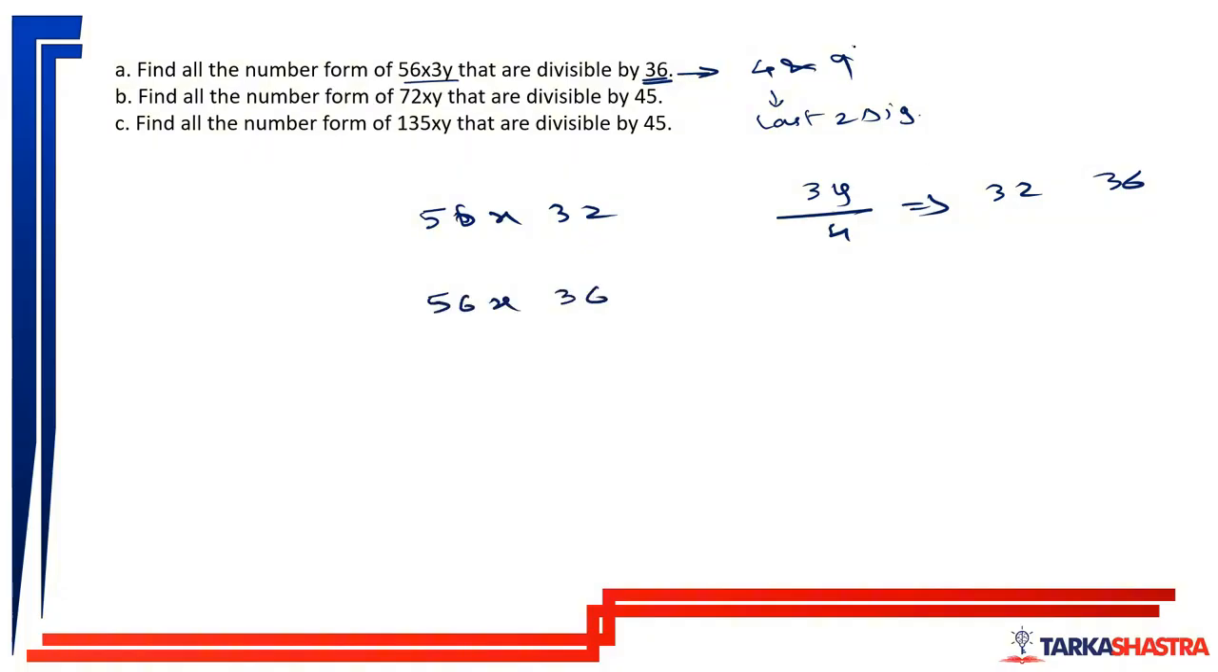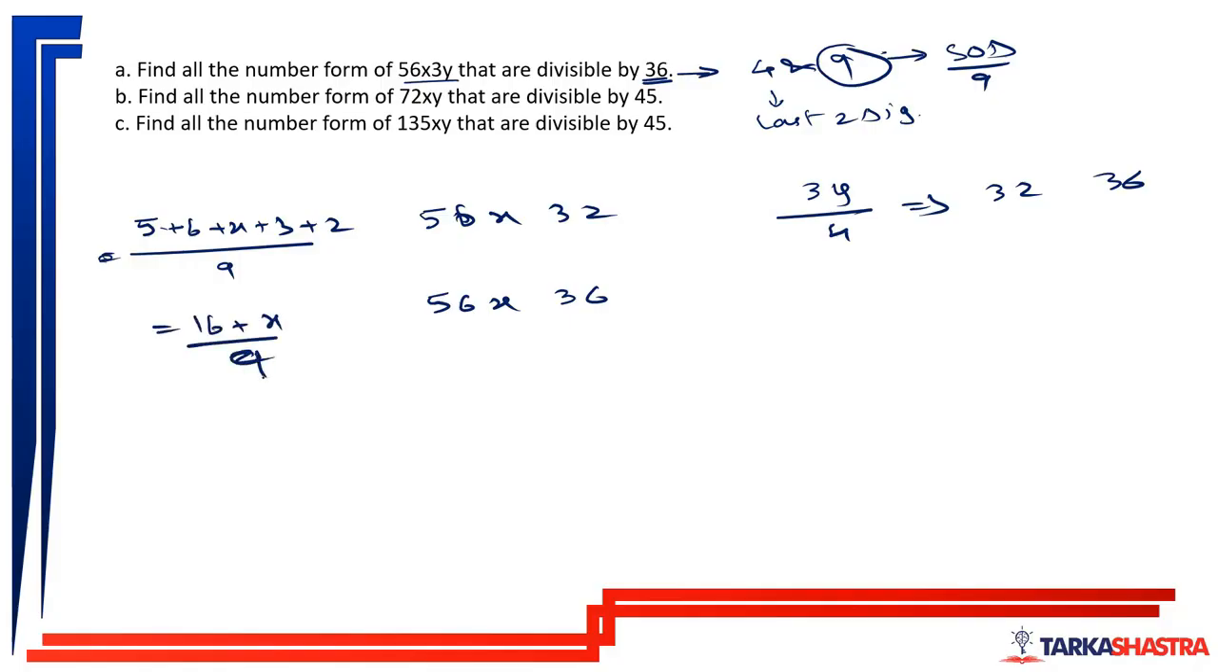Now the number should be divisible by 9 as well. What is the divisibility of 9? The sum of the digits should be divisible by 9. So 5 plus 6 plus x plus 3 plus 2 should be divisible by 9. 5 plus 6 is 11, 11 plus 3 is 14, 14 plus 2 is 16, plus x, by 9. Now, what is the closest multiple of 9 near 16? It is 18. So 16 plus x should be equal to 18, so x should be equal to 2. So this number is 56232.